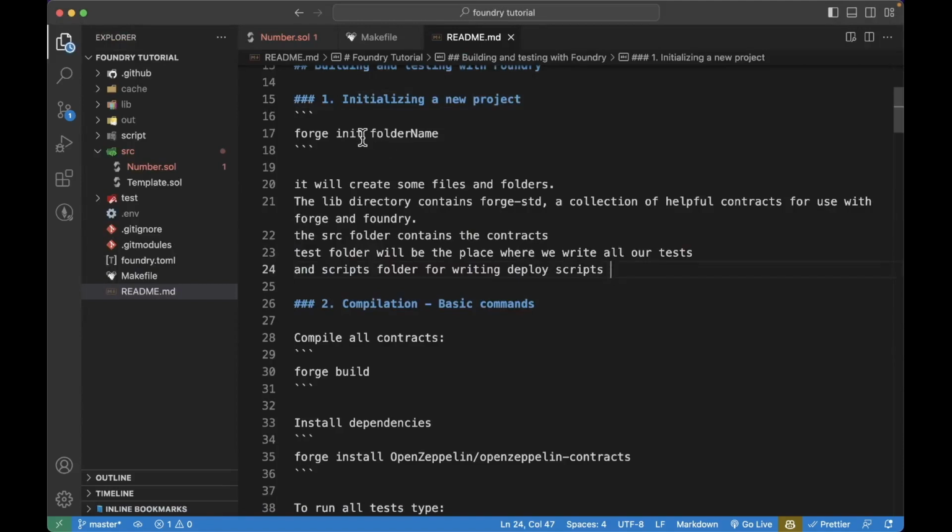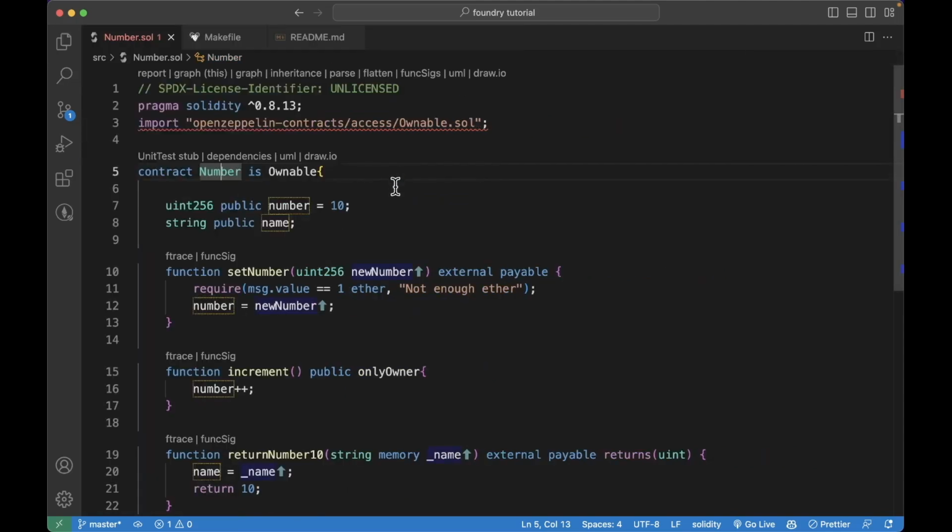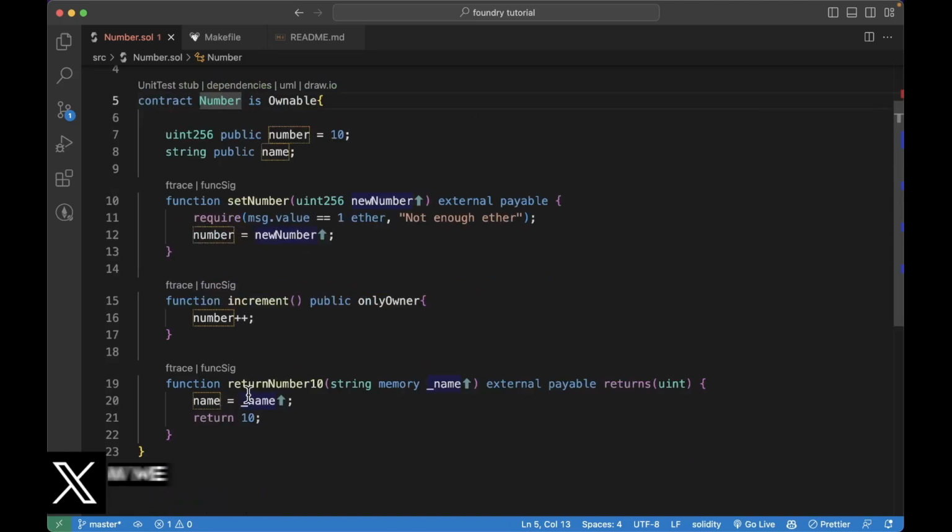So once you've created your project, you can develop contracts in the source directory. I've developed here one contract named Number, which inherits from Ownable. Then I have a number, which is 10, and then I have a string name that can be changed with this return number 10 function. This will both return number 10 and will modify the name state variable. And you'll see why we need this later.